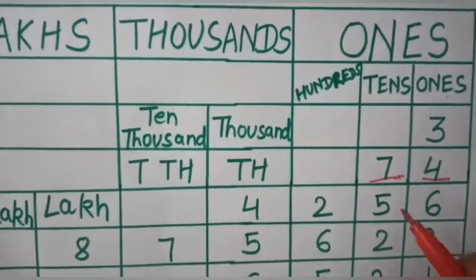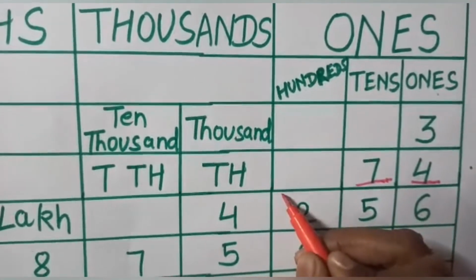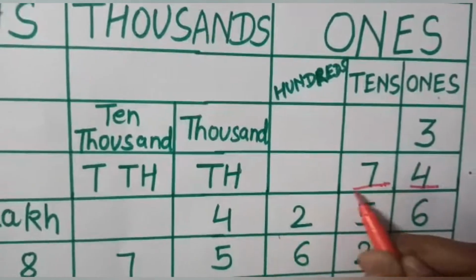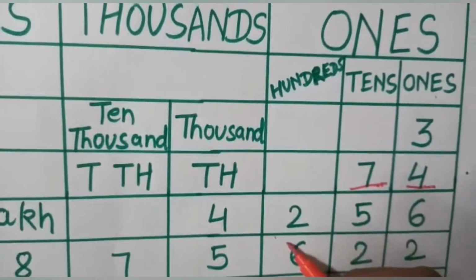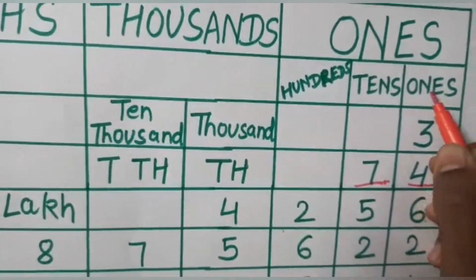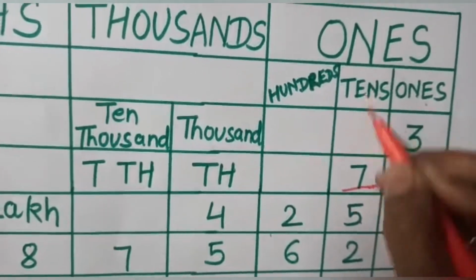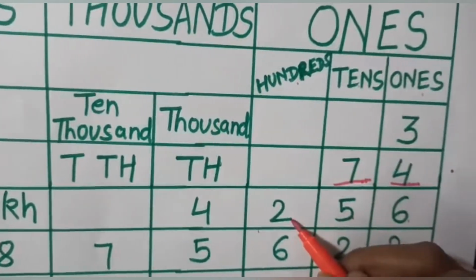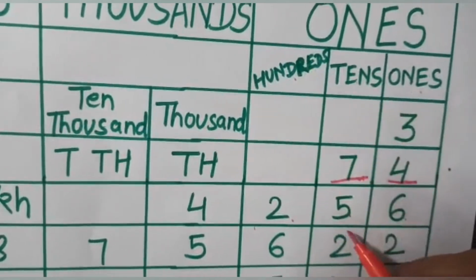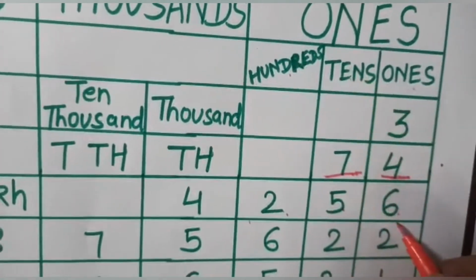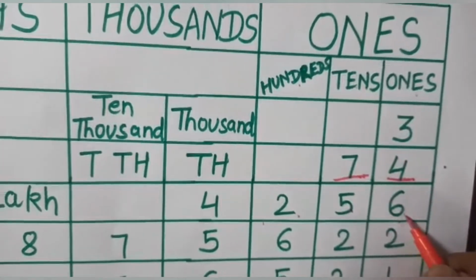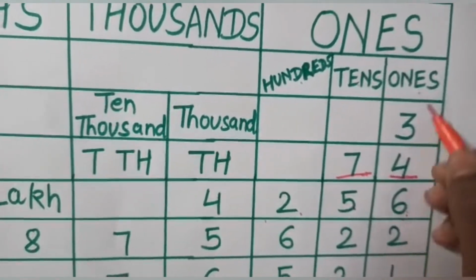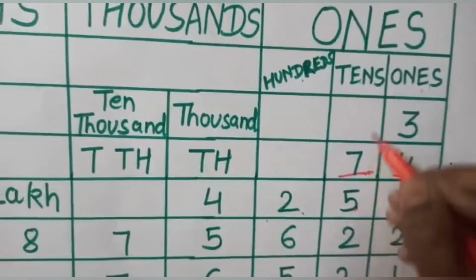Now let's move down. See this 3-digit number. 6 ones, 5 tens, 2 hundreds. The number is 256. The place of 6 is ones. The place of 5 is tens.